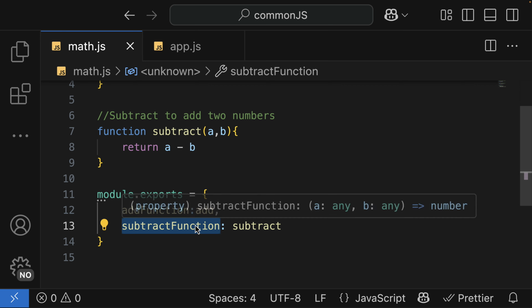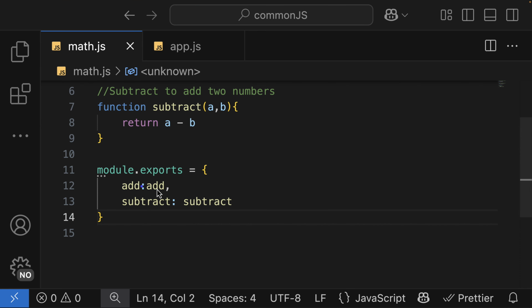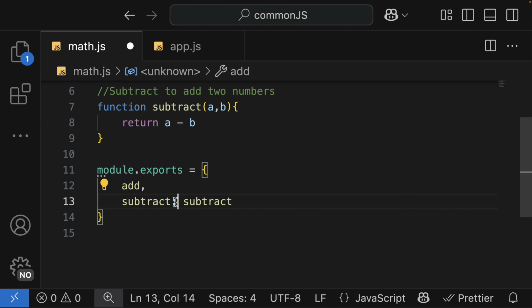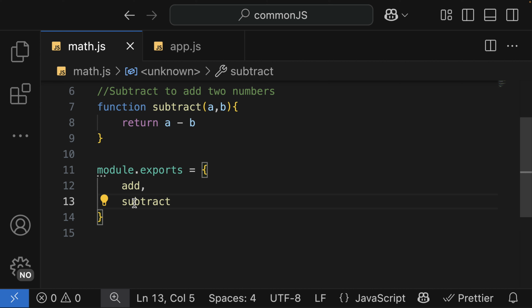So here we can say subtract and then add. And according to ES6, if the key and value are the same, we can choose to maintain one of them. So this is the same as before. Now we are exposing 2 functions here.